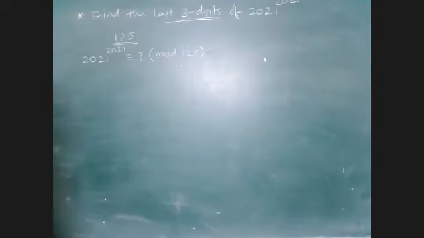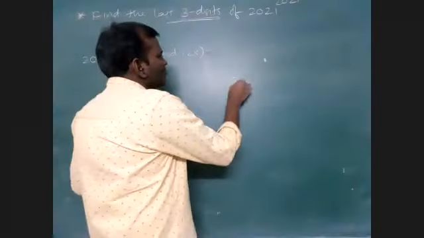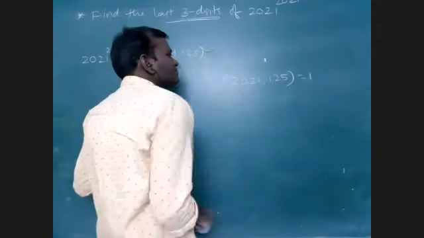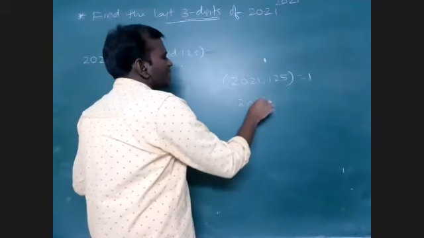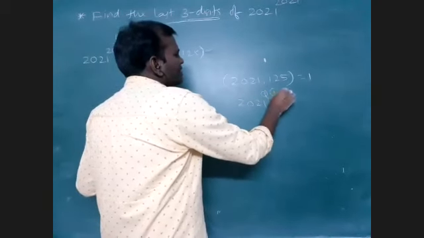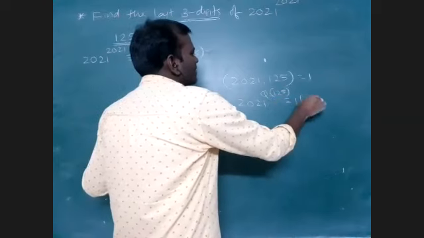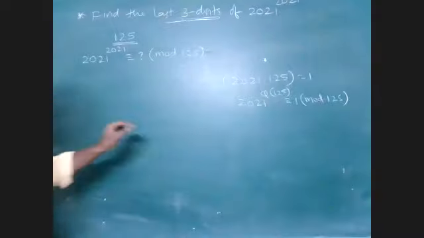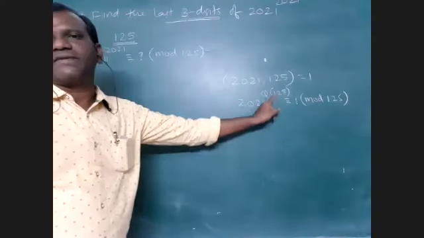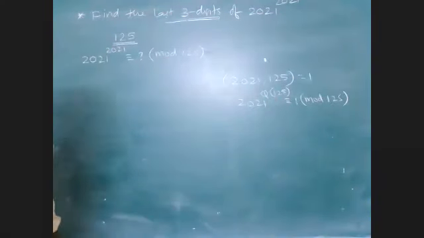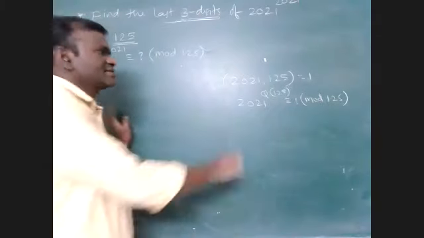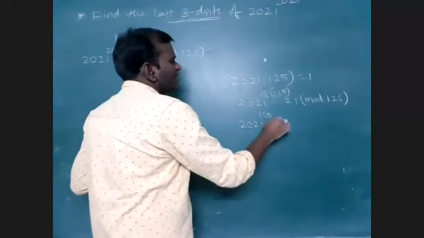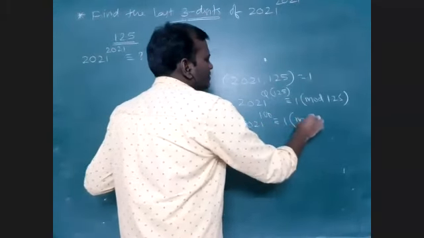Again, I go to Euler's theorem because 2021 and 125 are co-prime numbers. Then 2021 power phi of 125 is congruent to 1 mod 125. Am I right? What is the value of phi for 125 here? The value is 100. That means 2021 power 100 is congruent to 1 mod 125.